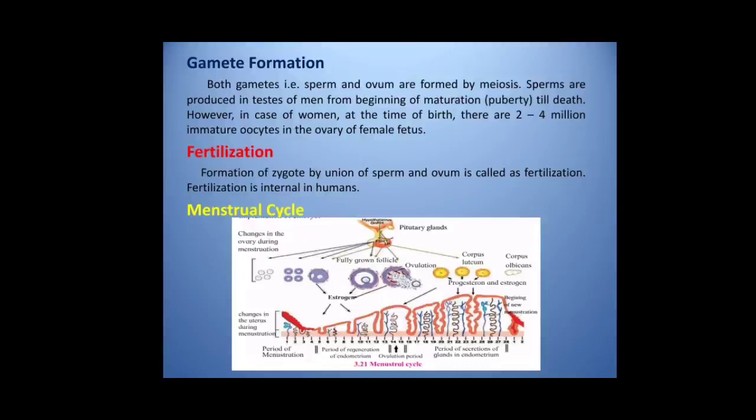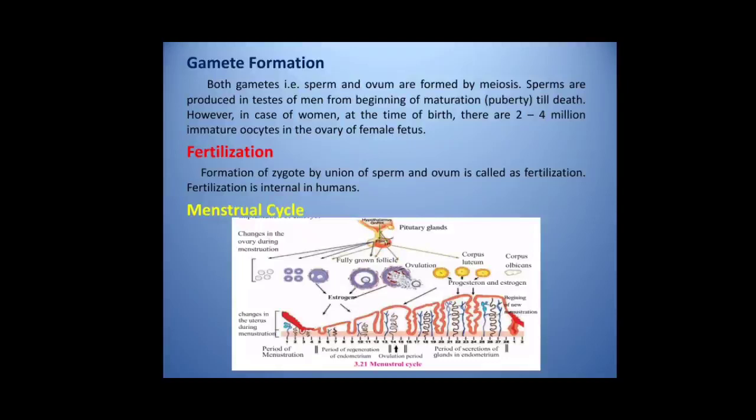Due to this, secretion of estrogen and progesterone stops completely. Endometrium starts to degenerate in the absence of these two hormones. Tissues of the degenerating endometrium and the unfertilized ovum are discarded out through the vagina. This is accompanied with continuous bleeding. Bleeding continues for approximately 4 to 5 days. This is called menstruation.